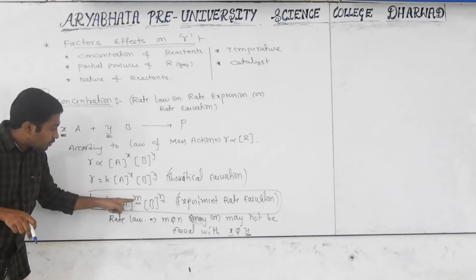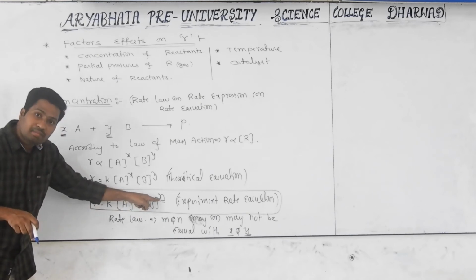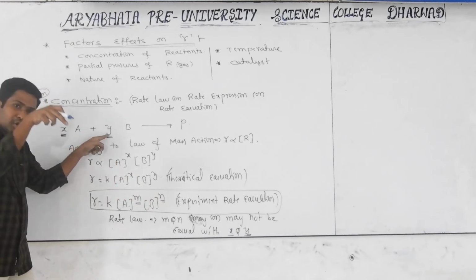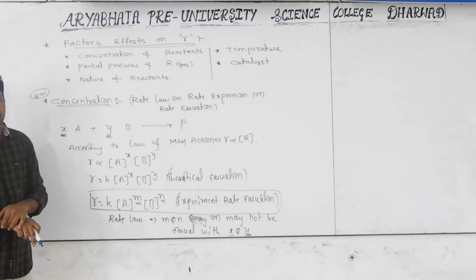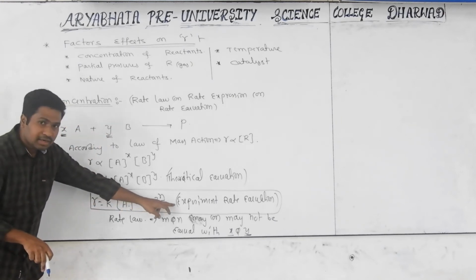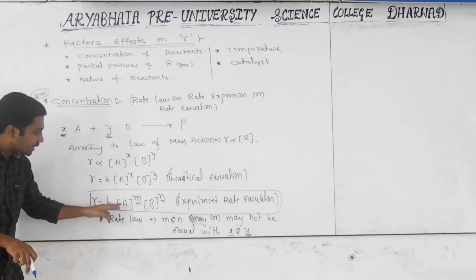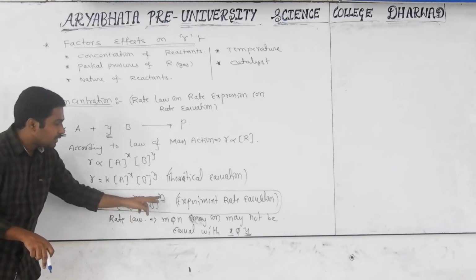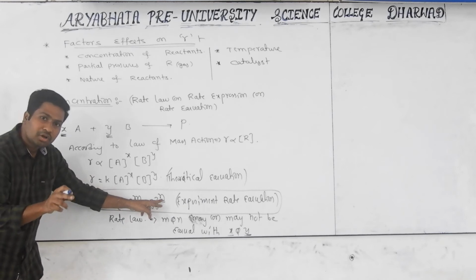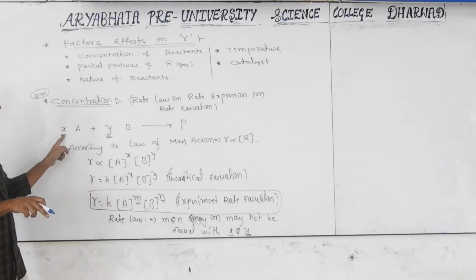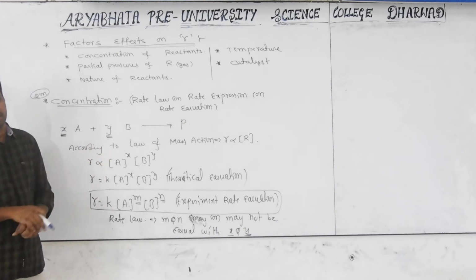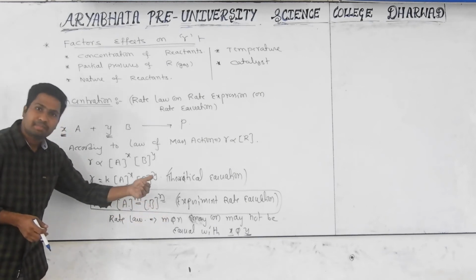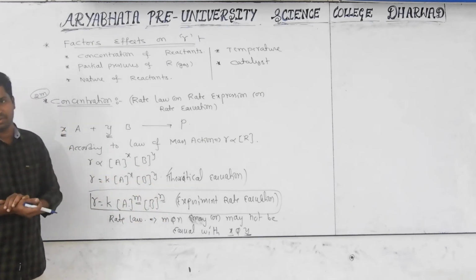In that, the powers of the reactants may or may not be equal to the coefficients of the reactants in the stoichiometric equation or balanced chemical reaction. Once again, in the experimental rate equation, the rate of reaction is directly proportional to the concentration of the reactants. If you write like that, you will get 2 marks. When they become equal and when they may not be equal, we will discuss one by one, very clearly.